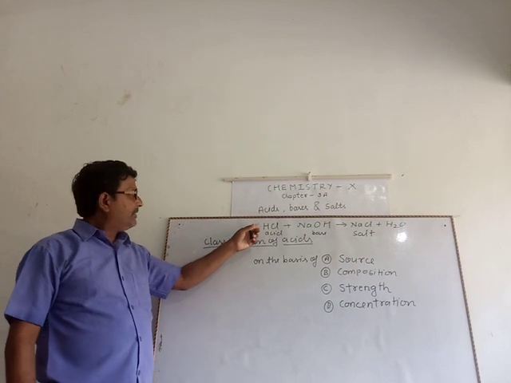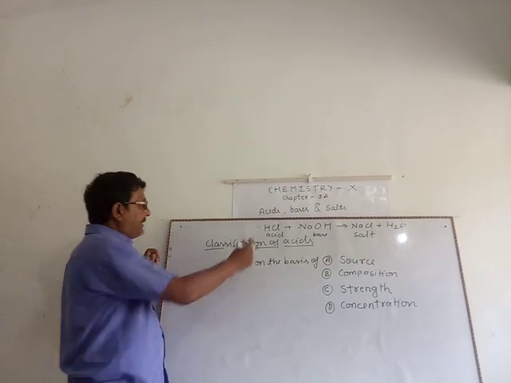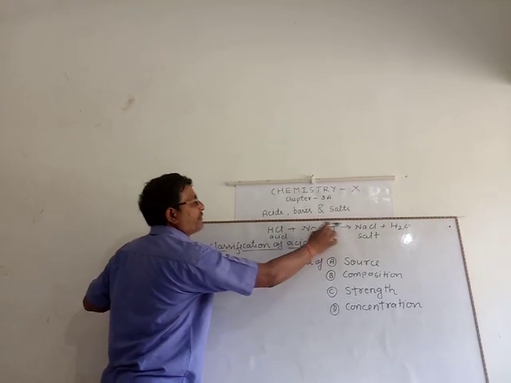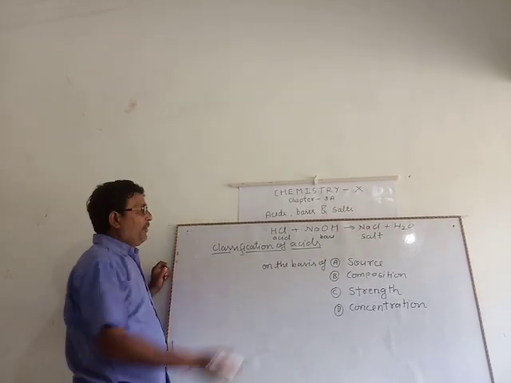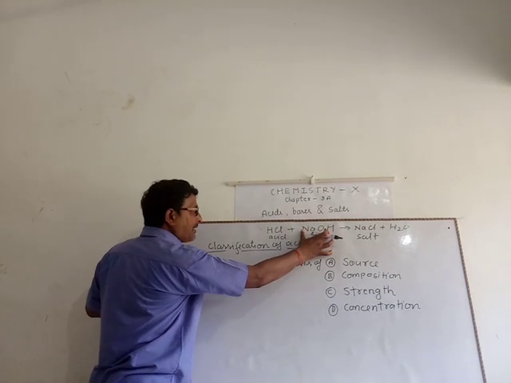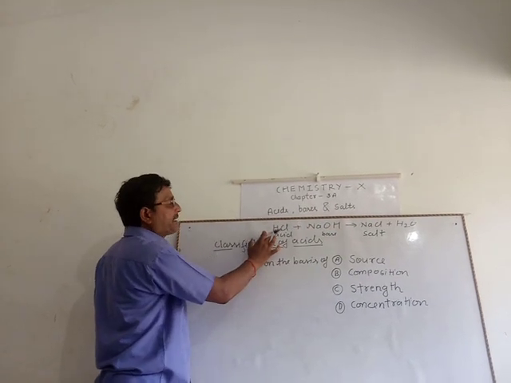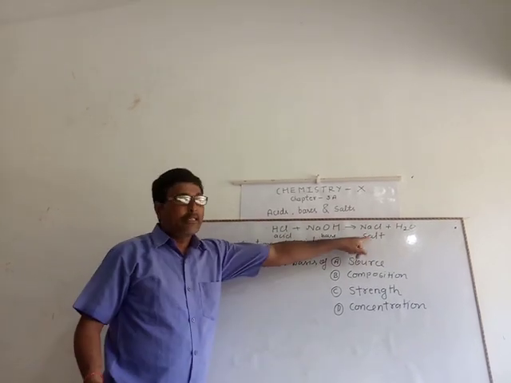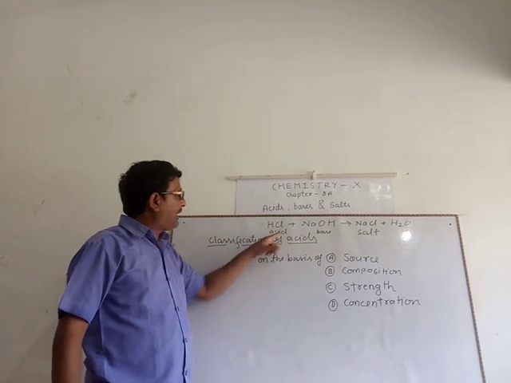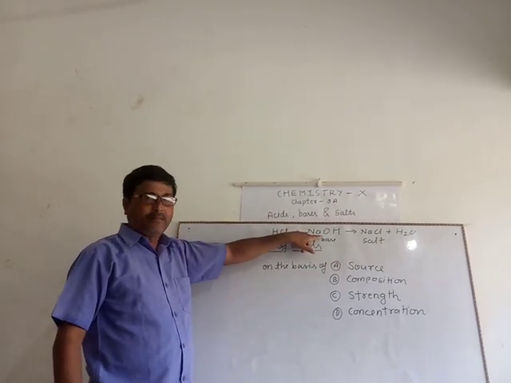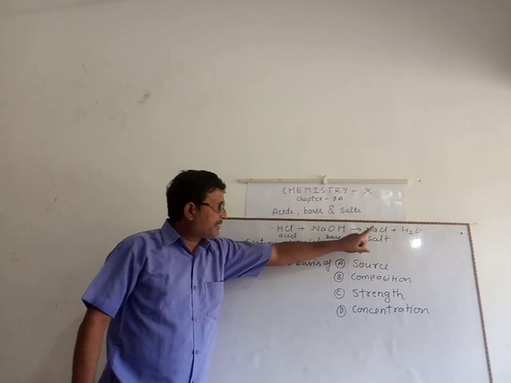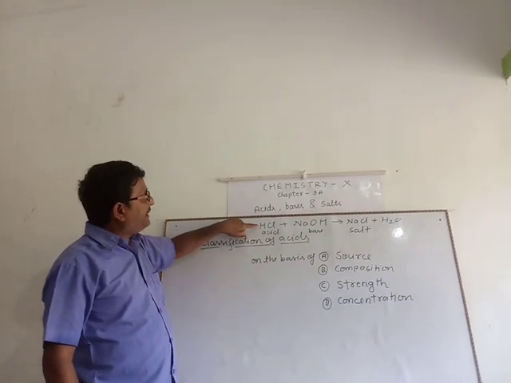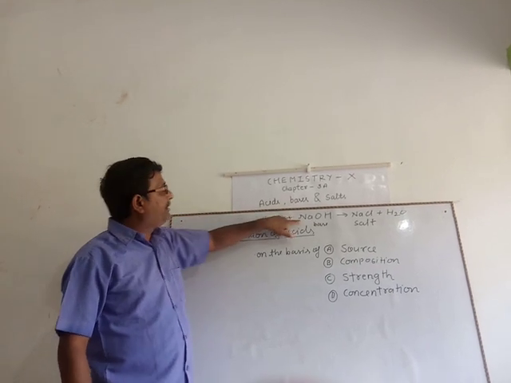What is acid? Definition of acid. An acid is a compound which, when it reacts with a base, forms salt and water. What is a base? A base is a compound which, when it reacts with an acid, forms salt and water. Now, what is the salt? Salt is a compound which is formed by complete neutralization of acid with base.